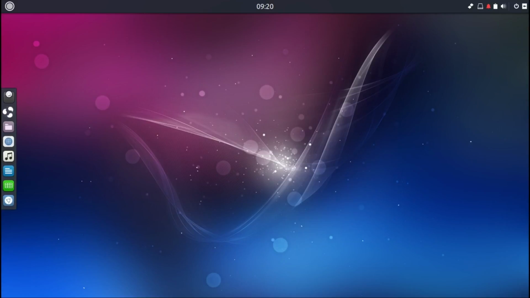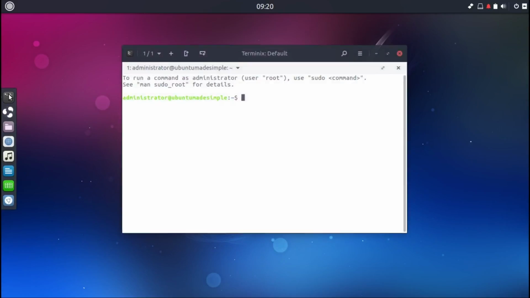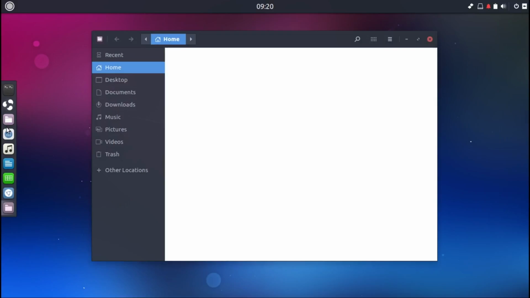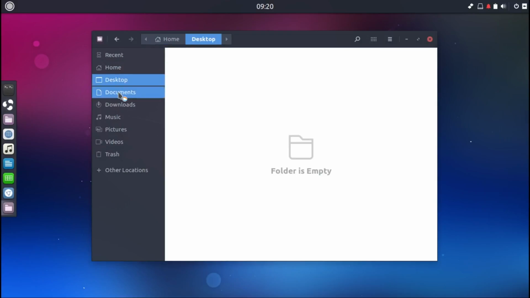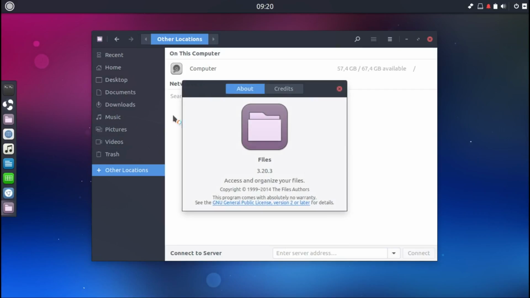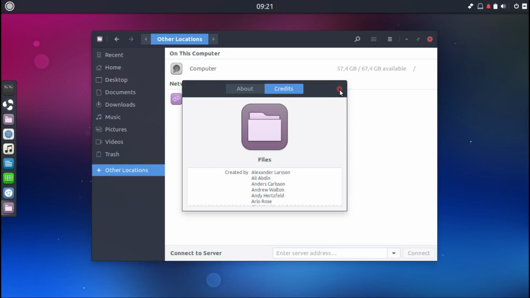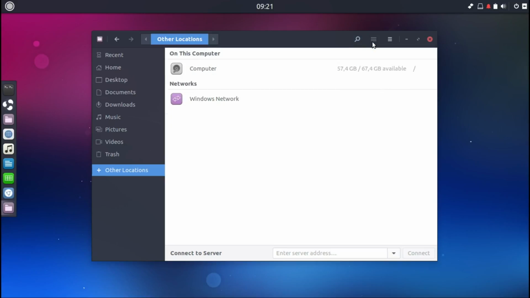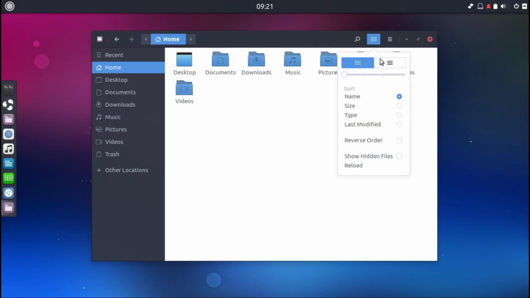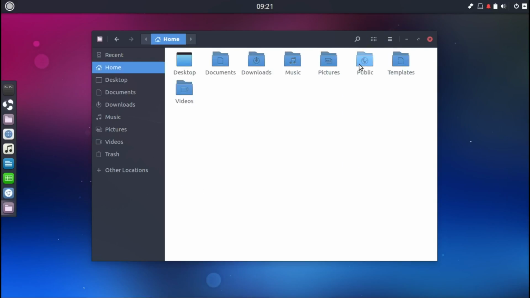Let's use the terminal. Files. As you can see, it looks a lot like Unity GNOME. It is Files 3.20. Thank you guys for making it. Go to home, this one will also work. Pretty normal stuff.